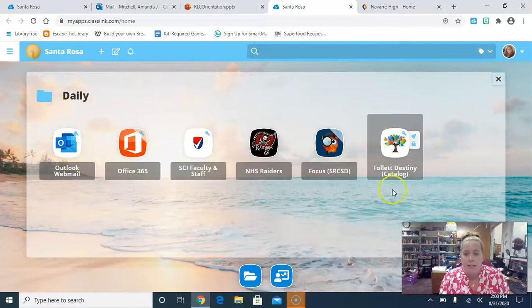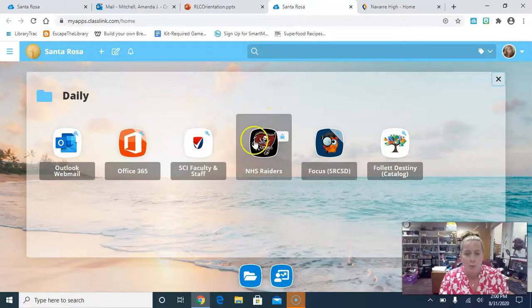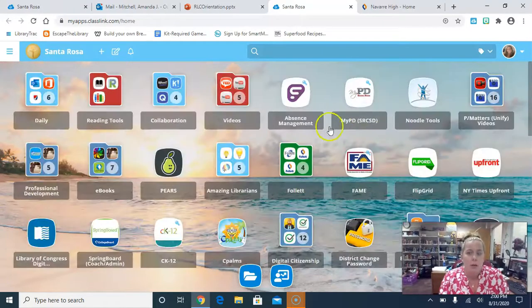You all have the Follett Destiny catalog icon somewhere in yours. You've got your Office 365, which looks like this. You can access the Navarre High School website homepage from here as well. And you all do have access to a school email account. And somewhere you should have your Focus, where you can check your grades and things like that. You will always eventually use the R for Renaissance Learning. You're going to have benchmark tests in English and math using that. And then you can get your Kahoot and Quizlet apps and everything on here. So some of these things you will not have, and some of them you do.